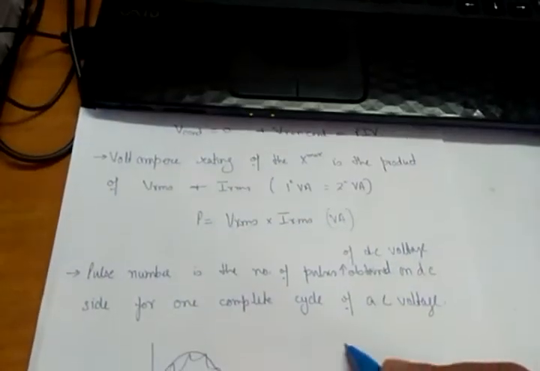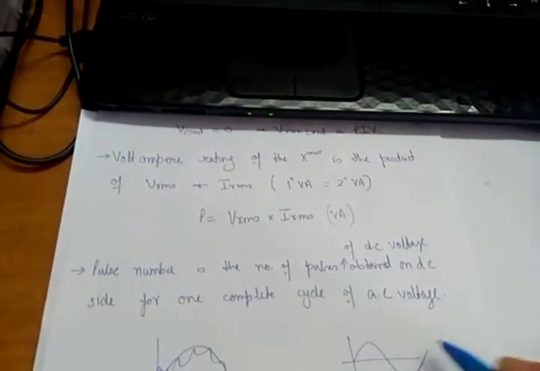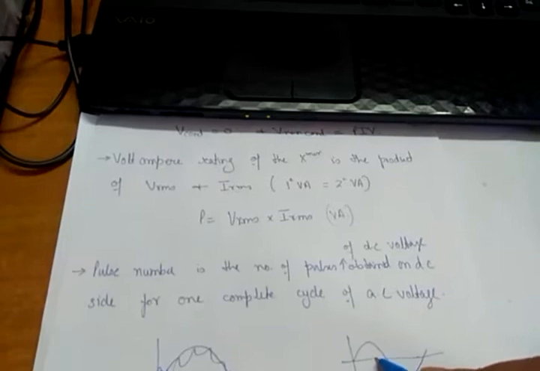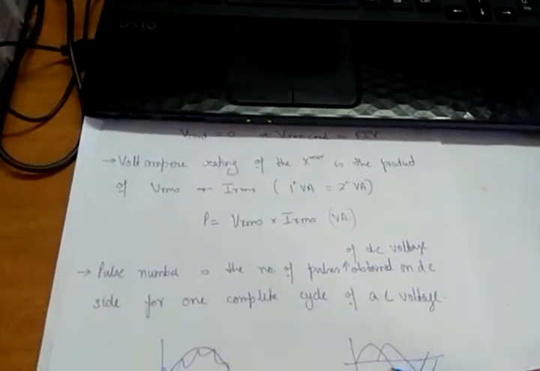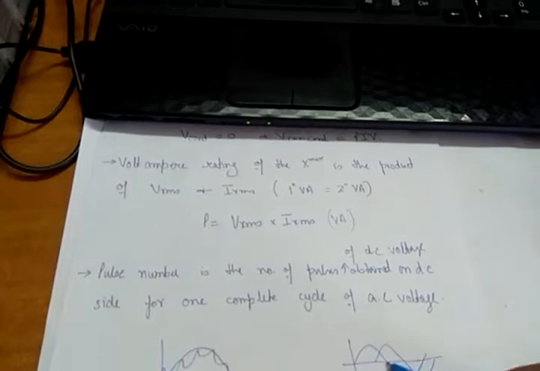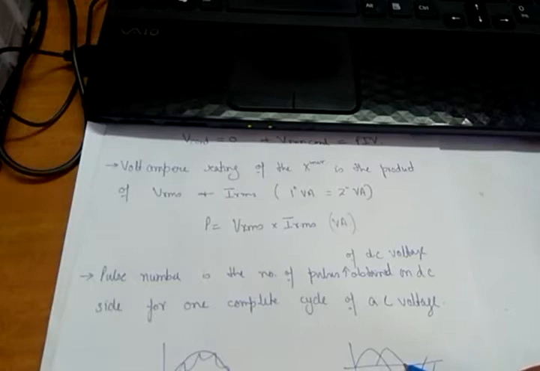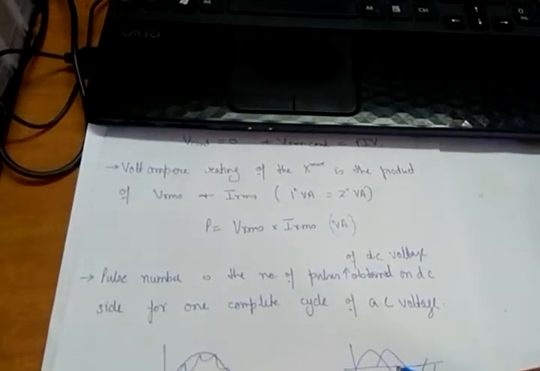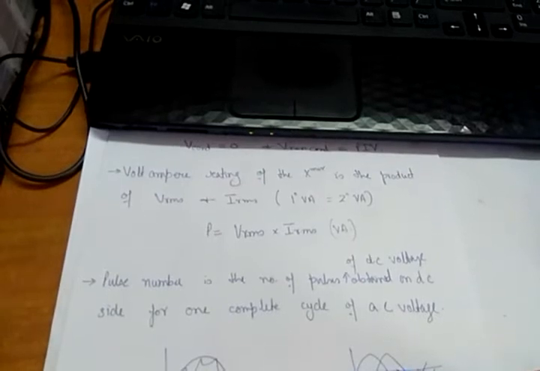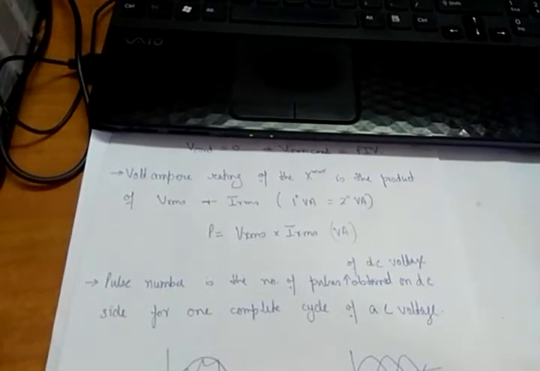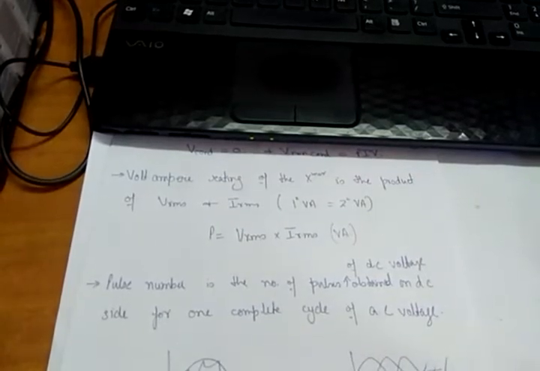Suppose I have an AC cycle like this. I have one phase, the second phase will be 120 degrees apart, this will be the second phase, and the third phase will be 240 degrees apart. 240 means this is 180, and 270 will be here, so 240 will be around here. So this will be the third phase. Okay, it will be like this.